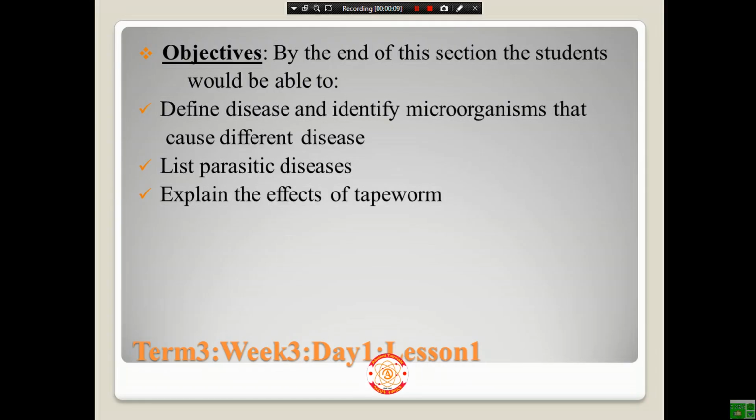Today we are going to discuss a new topic, 4.2, which is disease. The objective of today's lesson is, by the end of this section, the students will be able to define disease and identify microorganisms that cause different diseases, list parasitic diseases, and explain the effect of tapeworm. In this section, we are going to discuss mainly a parasitic worm known as tapeworm.